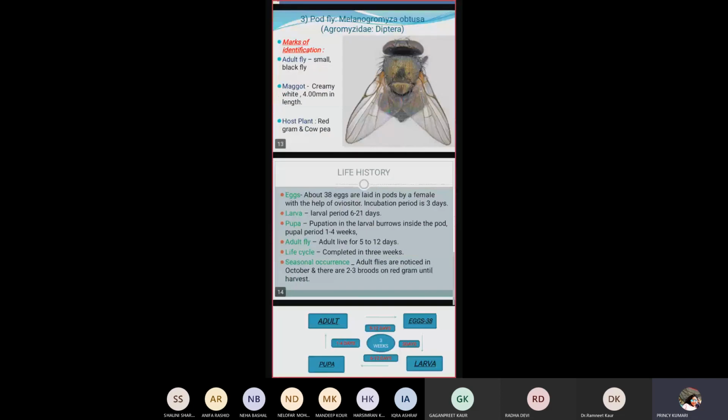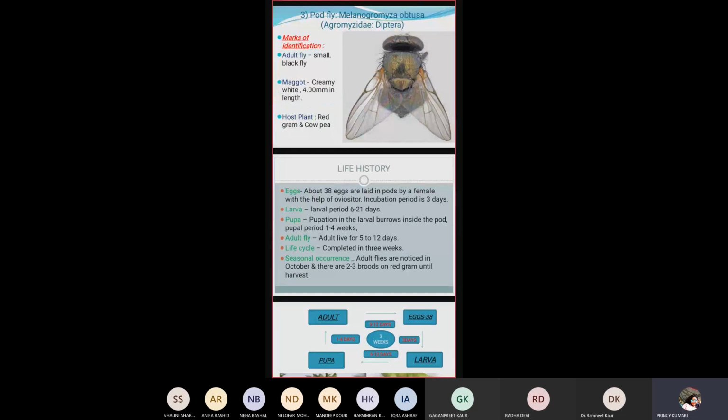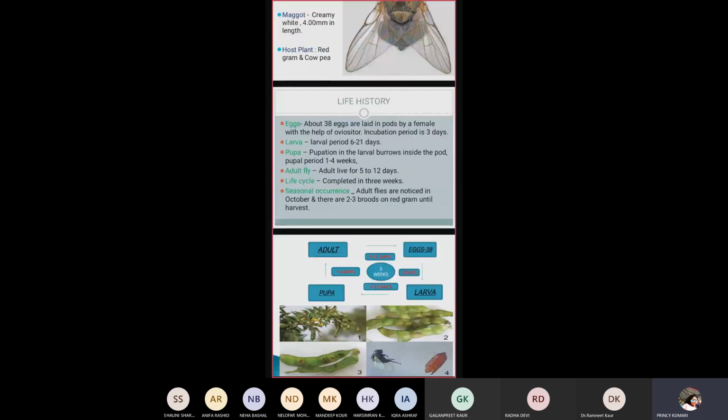Life history includes eggs. About 38 eggs are laid in the pods by the female with the help of the ovipositor. Incubation period is 3 days. Larval period is 6 to 21 days. Pupation takes place in the larval burrow inside the pod. Pupal period lasts for 1 to 4 weeks. Adults live for 5 to 12 days. The life cycle is completed in 3 weeks. As for seasonal occurrence, adult flies are noticed in October, and there are 2-3 broods on red gram until it is harvested.